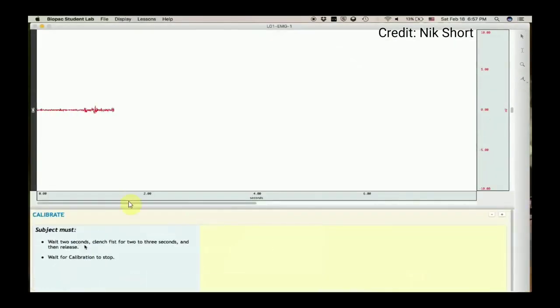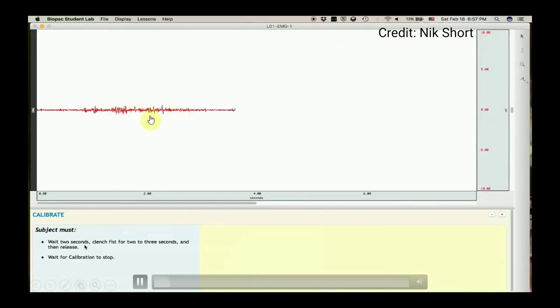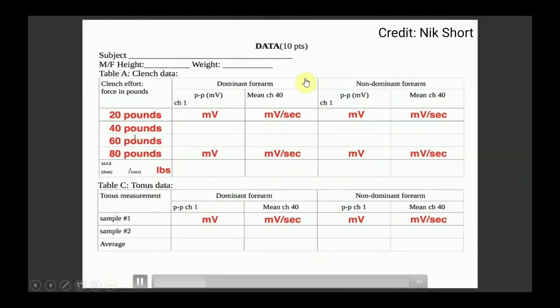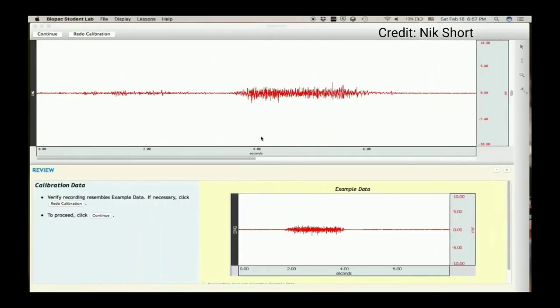So let us see the normal resting EMG. This is a resting EMG, and this is when the slight contraction is obtained. This is just for the calibration of the unit. So initially for calibration we record the resting EMG and the slight muscle contraction. Then we ask the patient to lift 20 pounds weight, 40 pounds, 60 pounds and 80 pounds, first with the dominant forearm, then with the non-dominant forearm. So with the dominant and non-dominant forearm, 4 types of weightlifting are done, and the EMG and the interference pattern of the respective weightlifting are recorded.